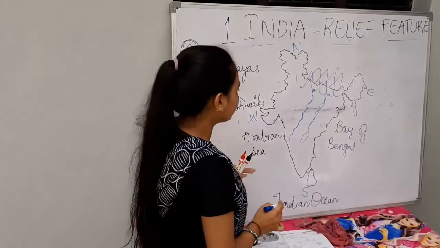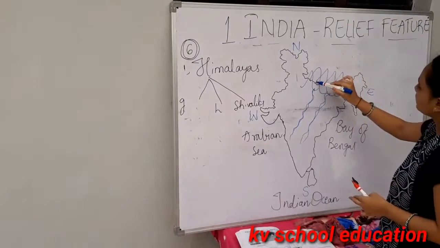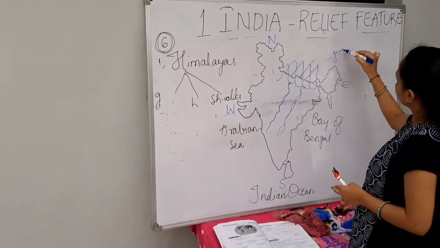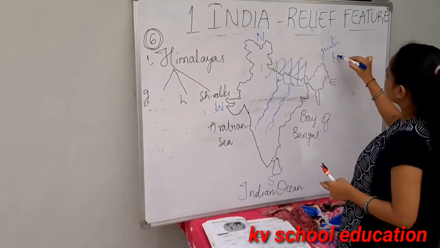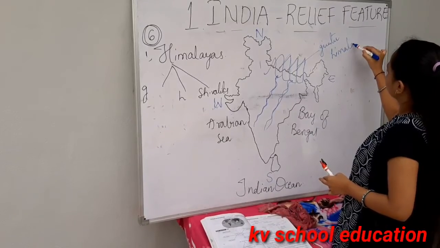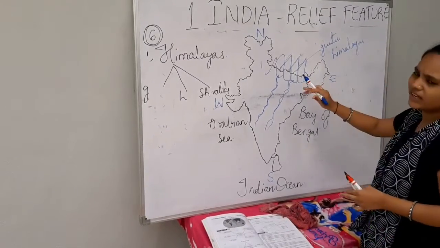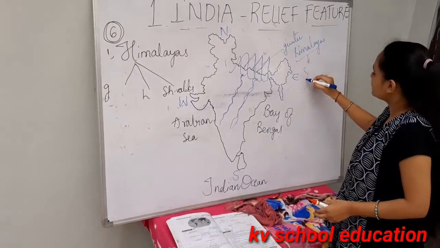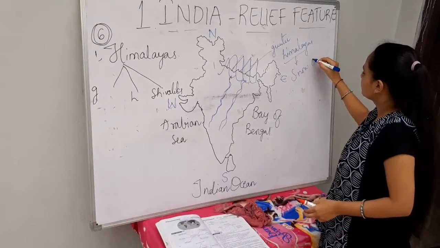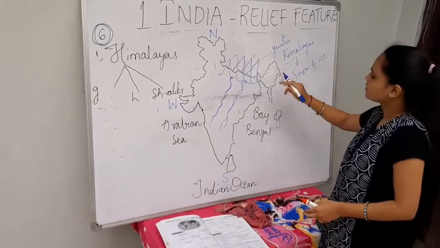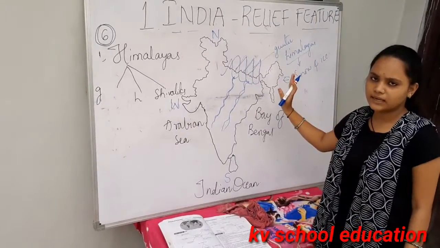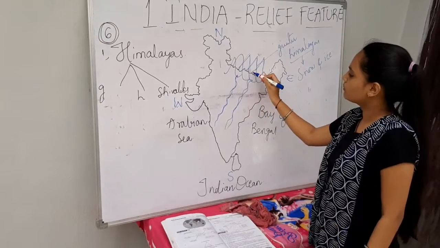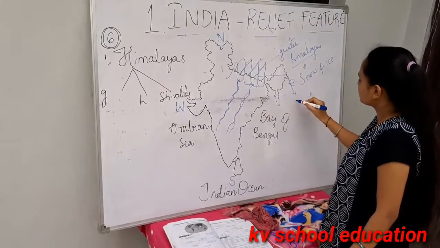First we will talk about the Greater Himalayas. These are the Greater Himalayas, and they consist of snow as well as ice. At the foot of the Greater Himalayas there are the Lesser Himalayas.